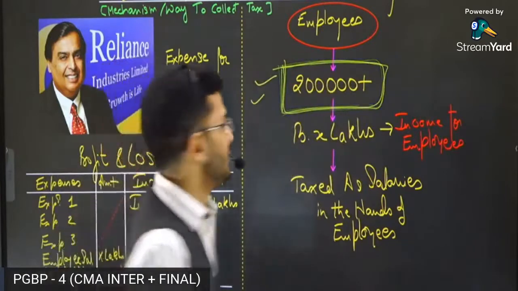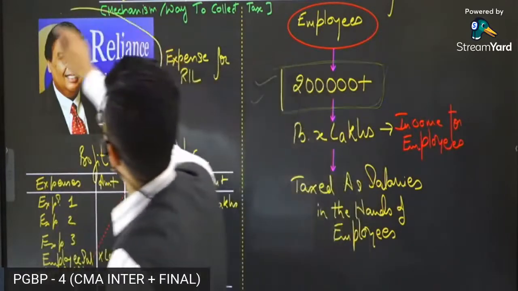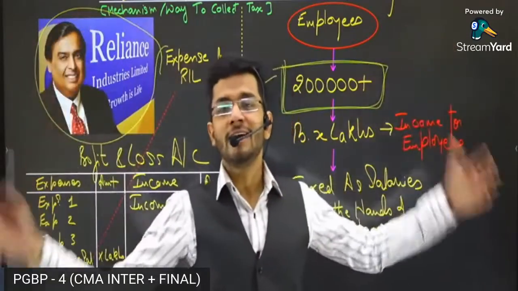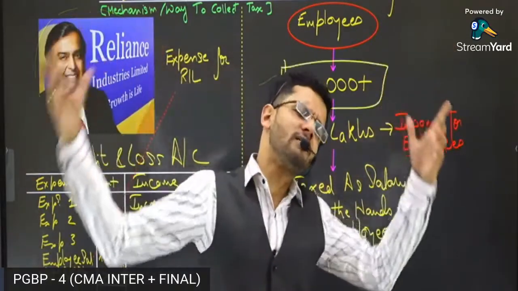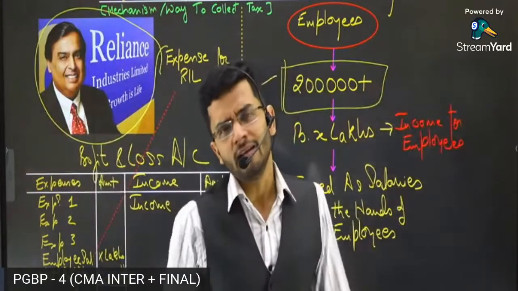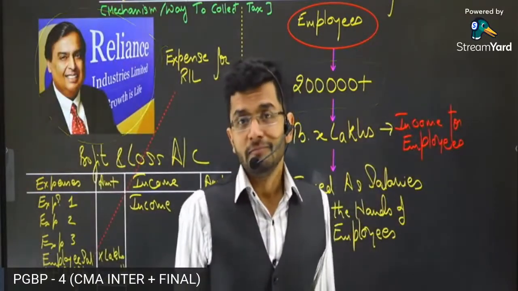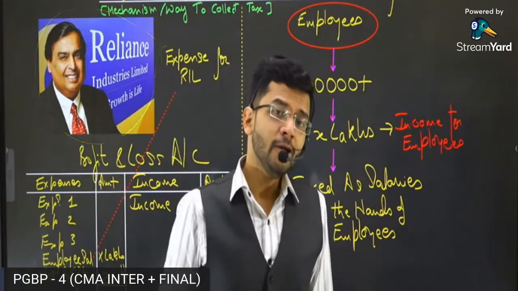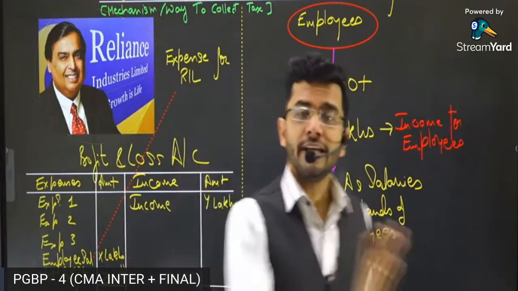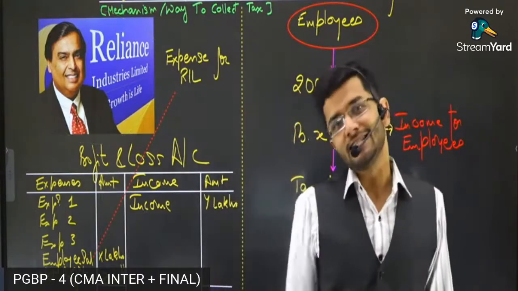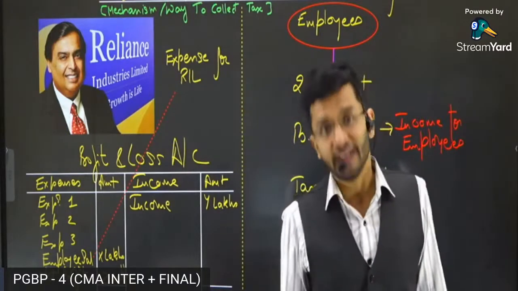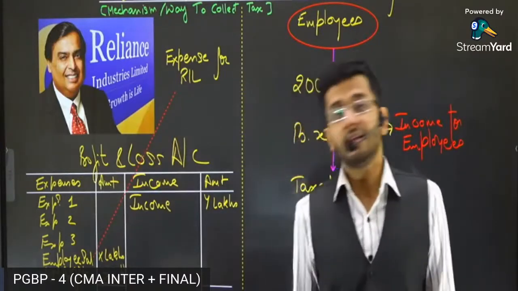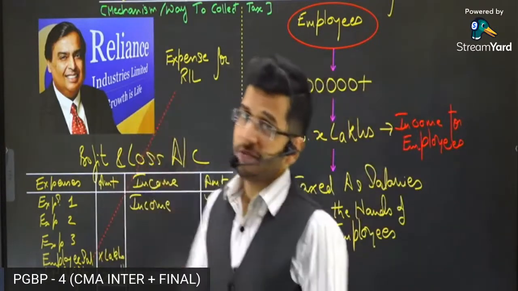And guys, Reliance Industries Limited is not the only company in the country. There are several such companies who are employing several thousands and lakhs of people in their payroll. Imagine how difficult it is for Government of India to track each and every employee's taxes. It is very difficult. It's very, very voluminous. Since it's very voluminous, what does Income Tax Act do?